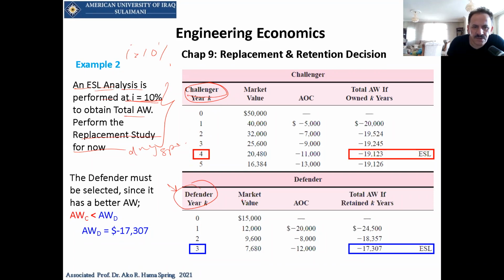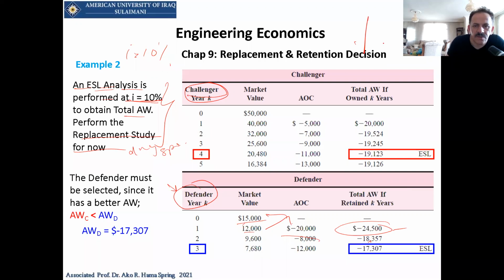The device is worth about $50,000, and every year it has a market value and an annual operation cost. So the annual worth of these two values and the market value will be about 24,000, then after 2 years about 18,000, and then 17,000, and it stops.